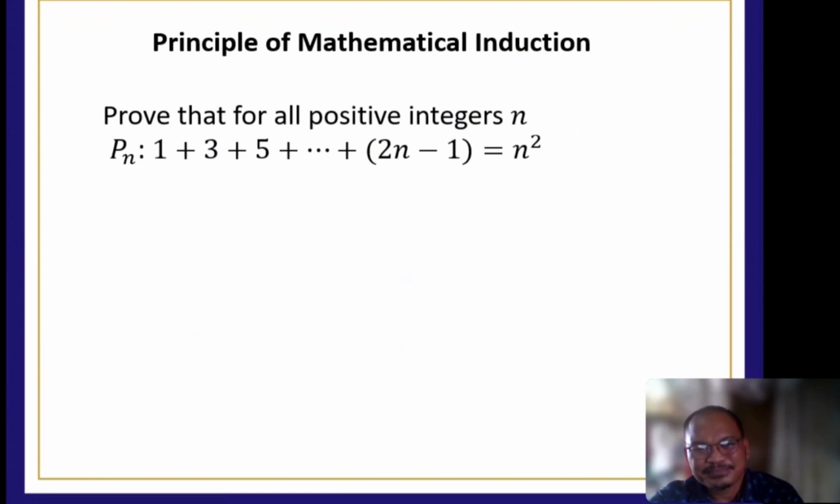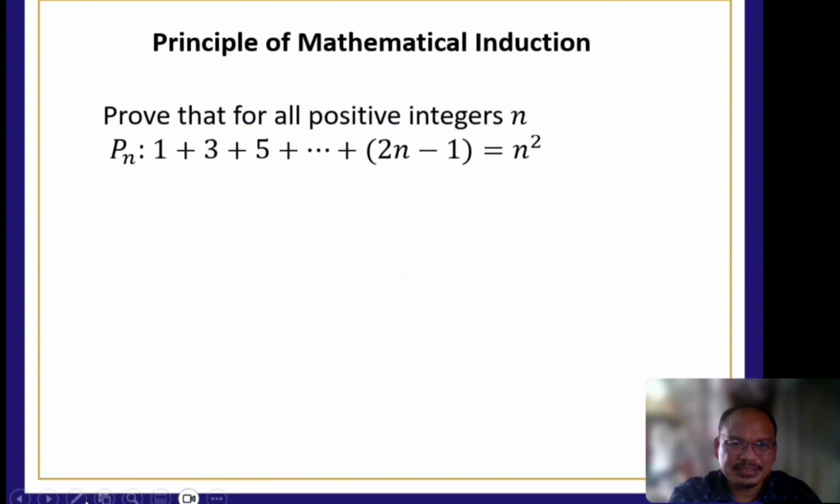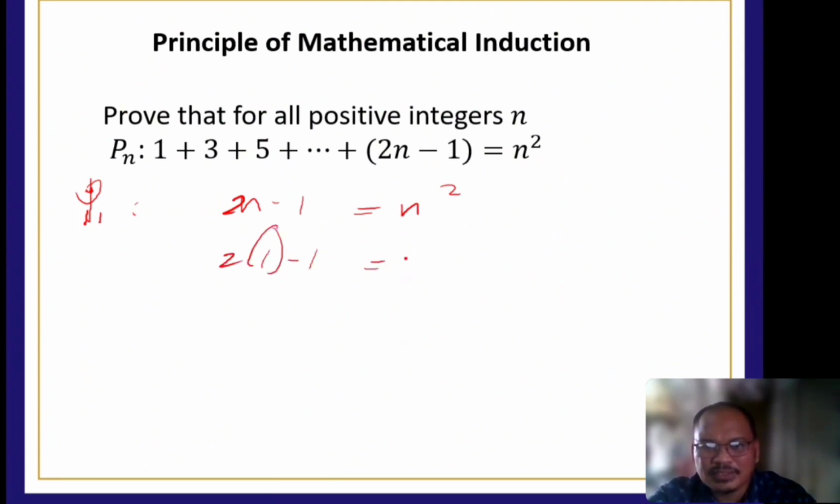Okay? Next. The first step to prove this is to establish that P sub 1 is true. It's always P sub 1 is true, because if it is true for P sub 1, the rest follows. So 2n minus 1 is equal to n squared. So 2 times 1 minus 1 is equal to 1 squared. 2 minus 1 is 1, which is equal to 1.